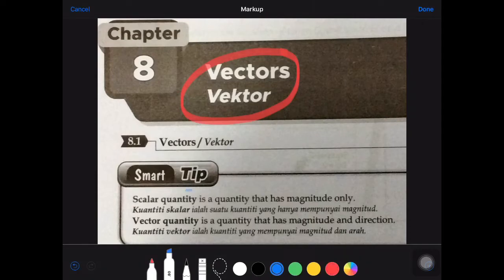So this is chapter number 8. We're gonna discuss these two quantities. We have scalar quantity and vector quantity. In scalar quantity, we have only magnitude, whereas in vector quantity, we have both the magnitude and also the direction of the value. So this is the difference between vector and scalar. In vector, we have direction, but in scalar, there is no direction.